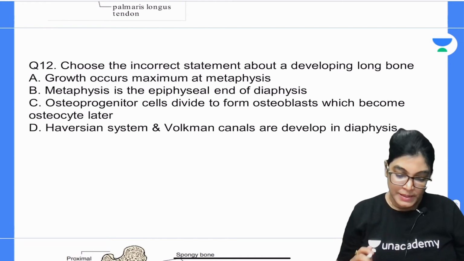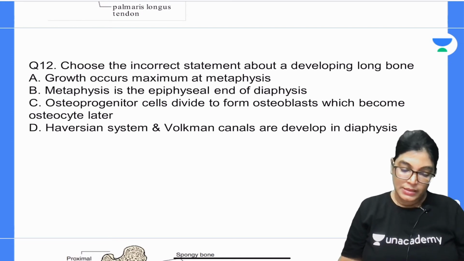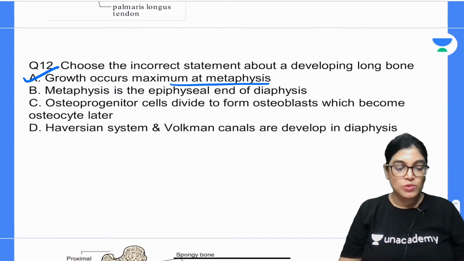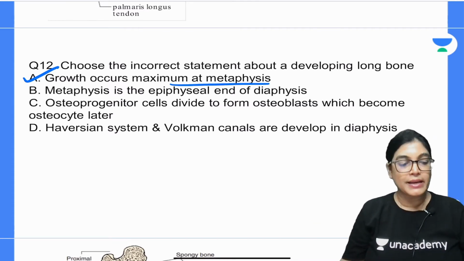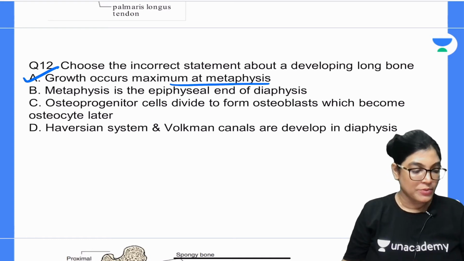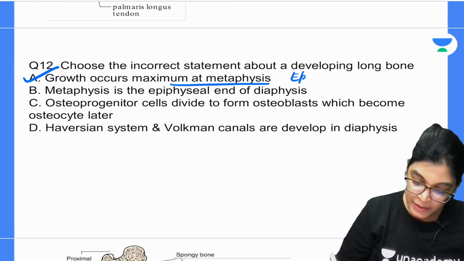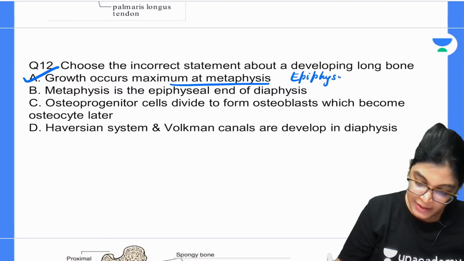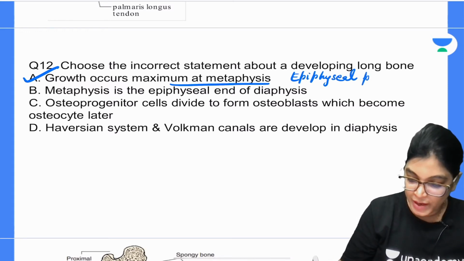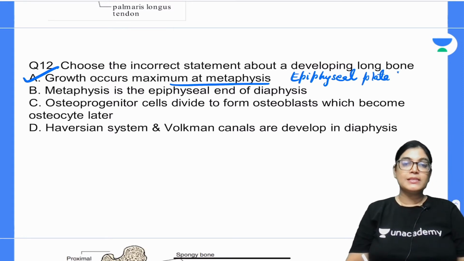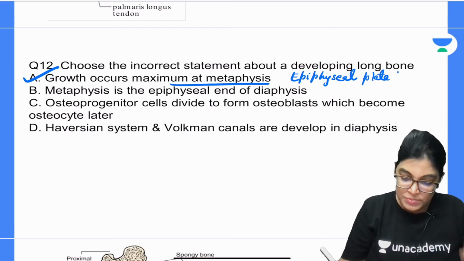So my dear aspirants, the correct answer is actually growth occurs at maximum at the metaphysis. That is absolutely wrong. What is the area? Those who want to give the answer can give it. The maximum growth is occurring at the epiphyseal plate. Epiphyseal plate will be the right answer. Maximum growth occurs at the epiphyseal plate. Metaphysis is the epiphyseal end of diaphysis, is absolutely right.